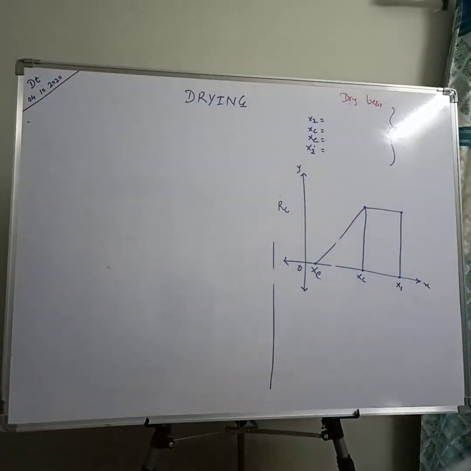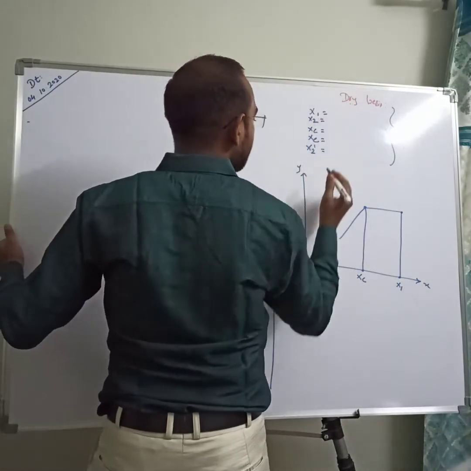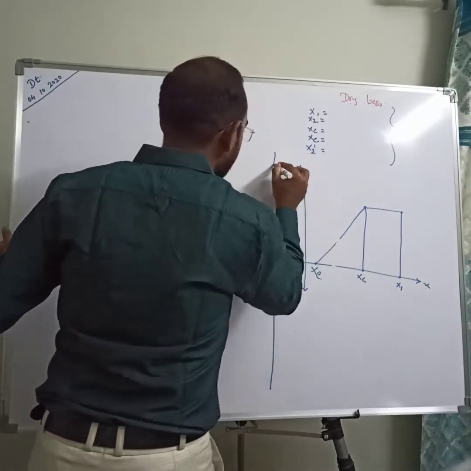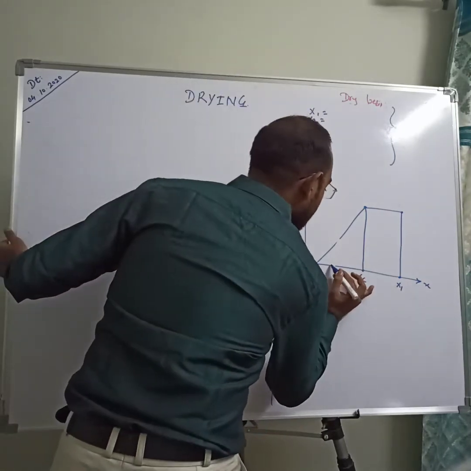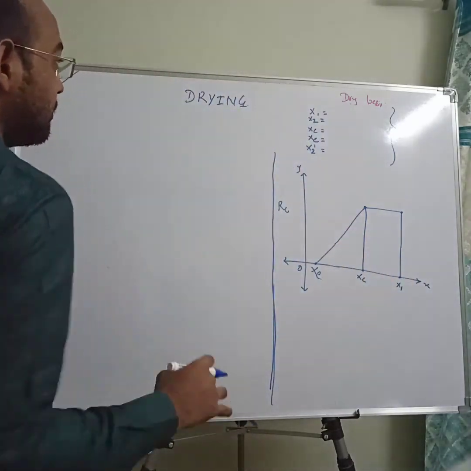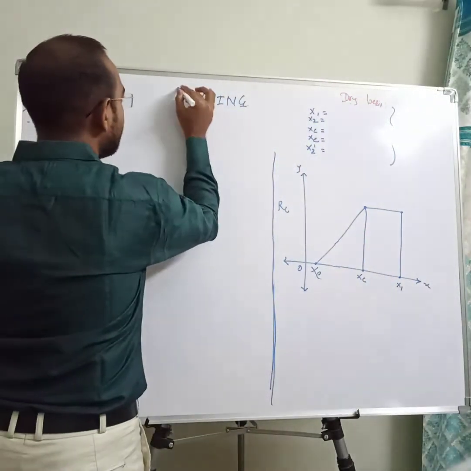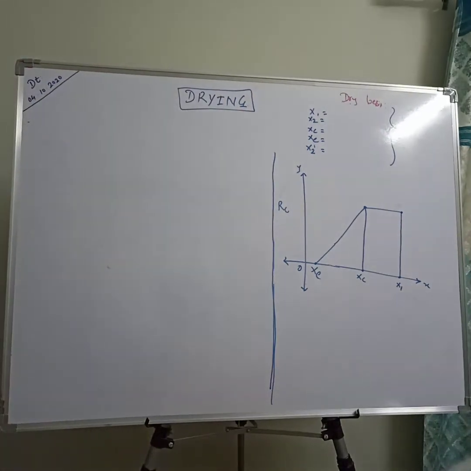Again x1, y, rc. This is actually a separation. Due to the small size of the board, it is necessary to separate the graphical portion and numerical portion for easy understanding. This is your actual operation drawing. So now, moving on to the next numerical.